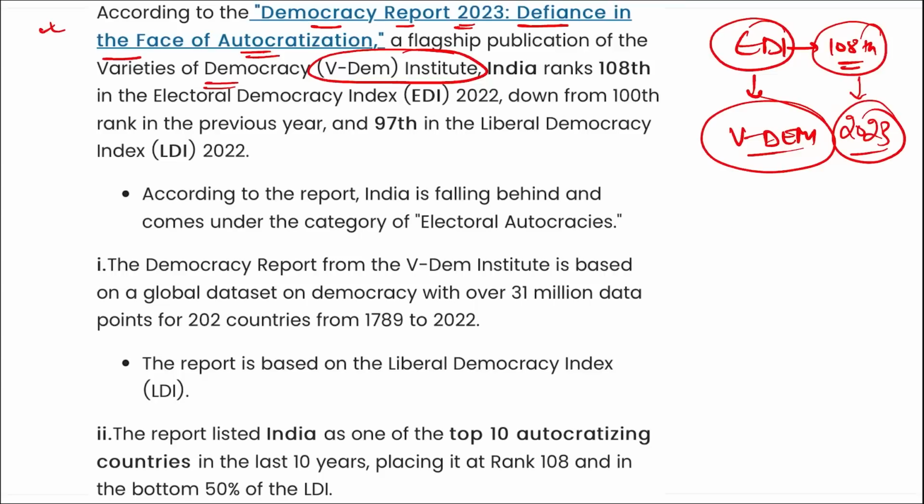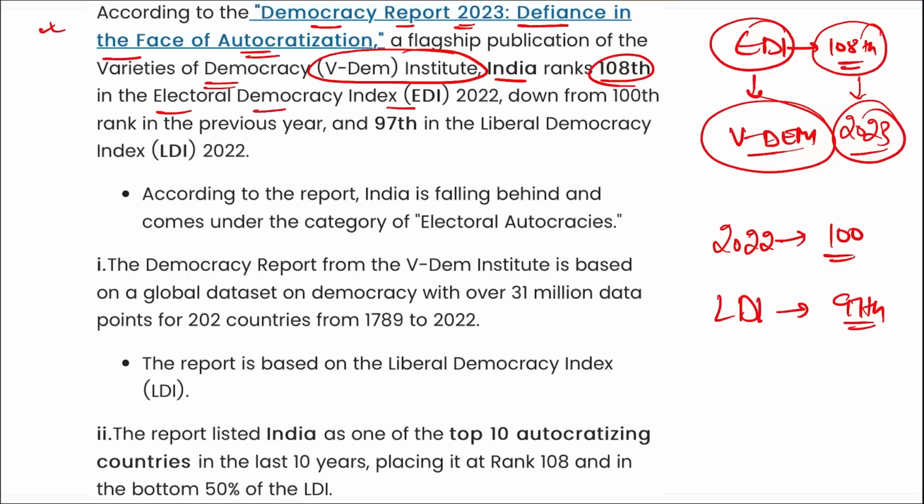Now you have to remember that this rank is for 2023. But if I ask you what is the rank in 2022, the rank in 2022 was 100. Similarly, if I ask you what was the rank in the Liberal Democracy Index for 2022, it was 97. Coming back, you can see the rank of India is 108 in the Electoral Democracy Index.